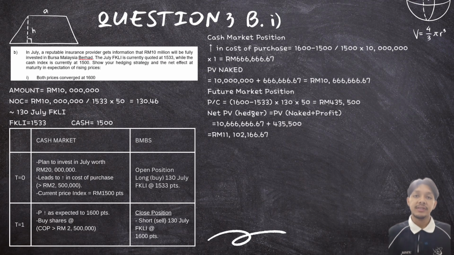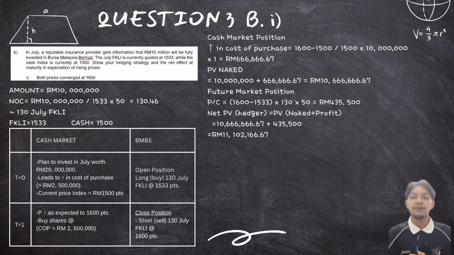The suitable strategy is a long hedge because the insurance provider plans to invest RM10 million later in July and is worried that the market price will increase if the cash index rises. The cost of buying shares will become higher. Therefore, the company should buy July FKLI futures now to protect itself from the increase in the purchase cost. The company should buy approximately 130 July FKLI future contracts at 1,533 points.